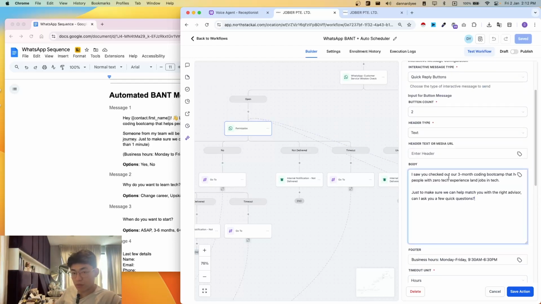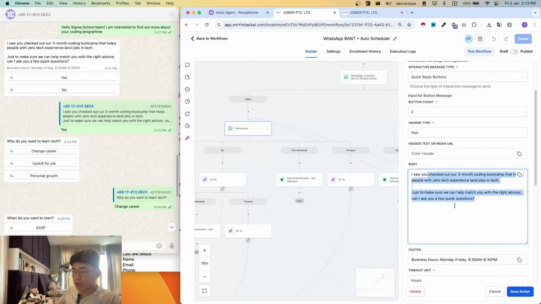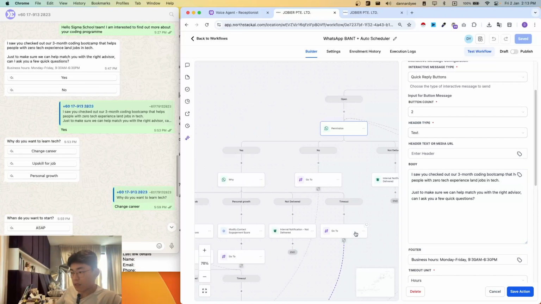Let me just show you real quick. This will typically show up something like this: I saw you checked out our 3-month coding school, blah, blah, blah. Can I ask you a few quick questions? So the customer just has to press yes or no. And let's say they went for yes, like I did. If they click yes,